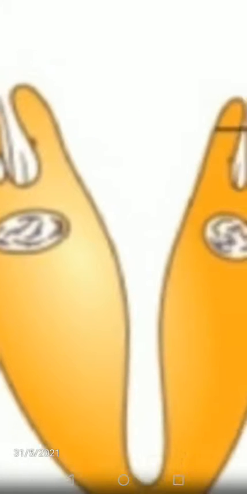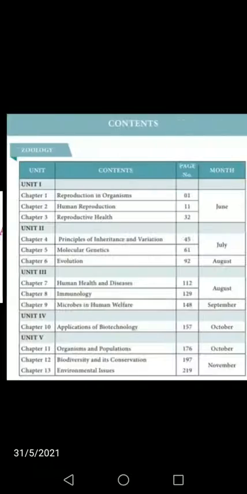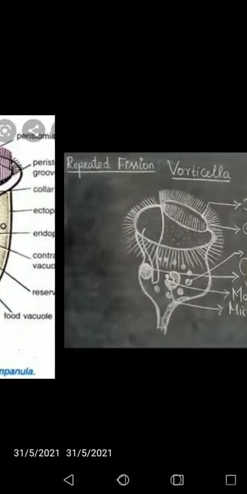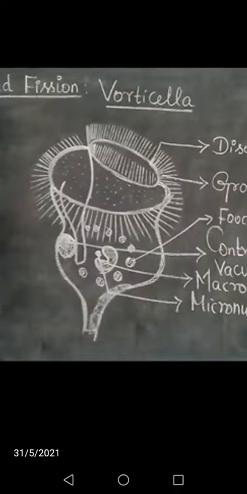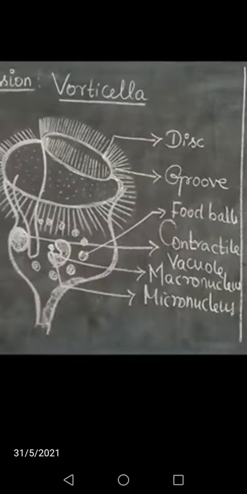Can you see here? Longitudinal, it just divides the organism. This is the example of Euglena. I will show you the Vorticella also. This is what we call Vorticella. This organism Vorticella also undergoes longitudinal binary fission.